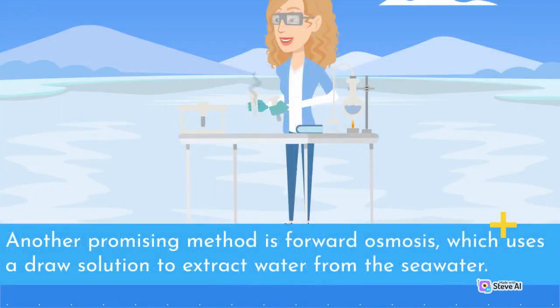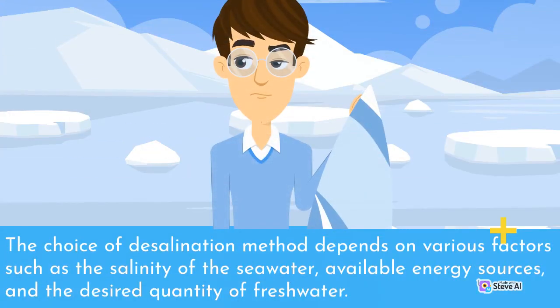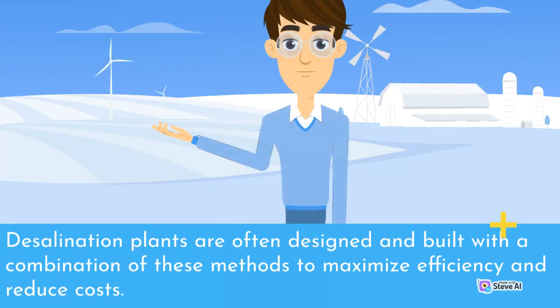Another promising method is forward osmosis, which uses a draw solution to extract water from the seawater. This method has the potential to be more energy efficient, but further research is still needed to optimize its performance. The choice of desalination method depends on various factors such as the salinity of the seawater, available energy sources, and the desired quantity of fresh water. Desalination plants are often designed and built with a combination of these methods to maximize efficiency and reduce costs.